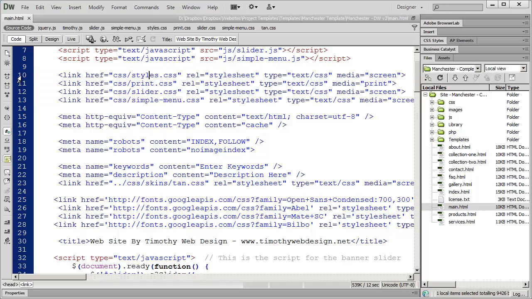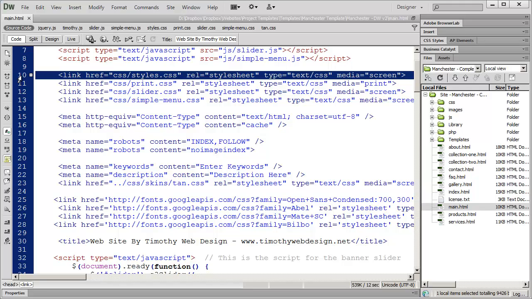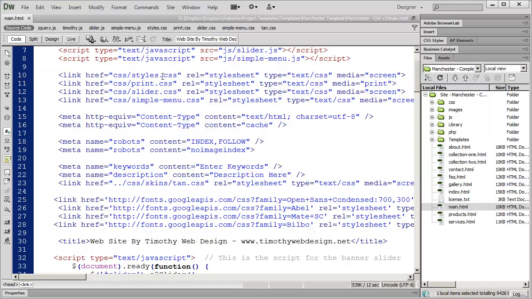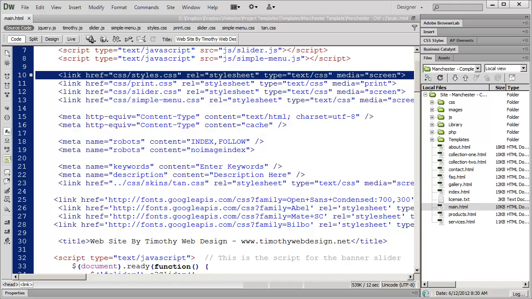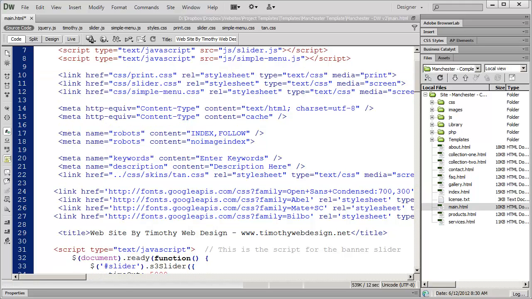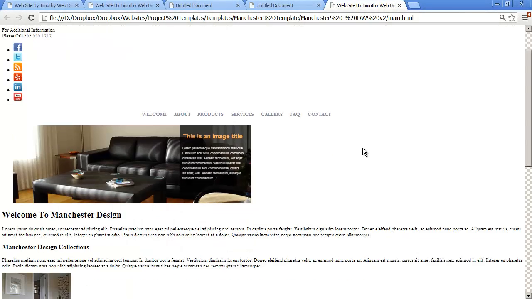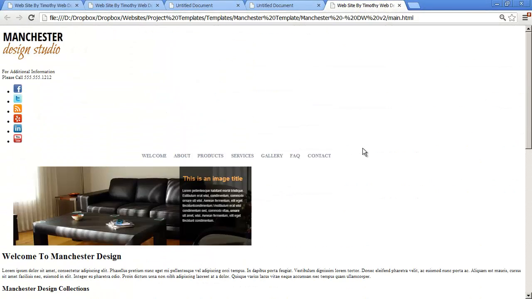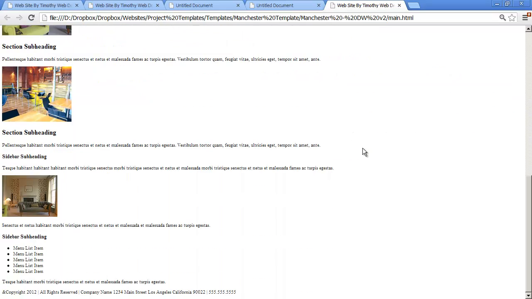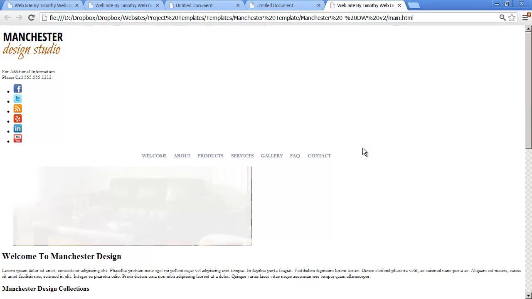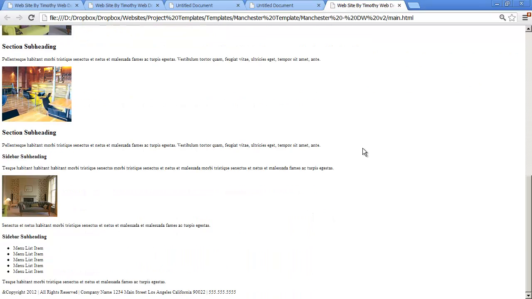And you remember I said all of our main styles are going to go into a style sheet called styles.css that's inside of the CSS folder. Watch what happens if I delete that line and save it and then open this up in a browser. You can see it's almost exactly the same as our project. It's a little bit different, but almost exactly the same.